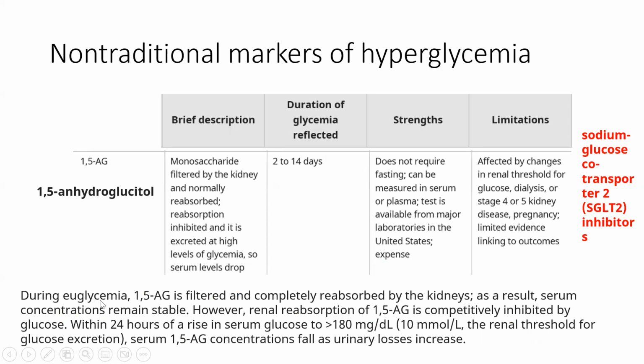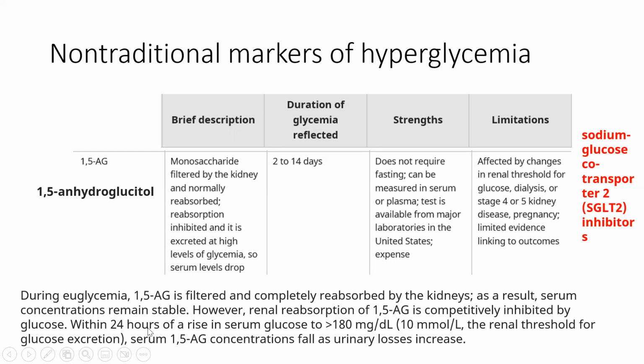So during euglycemia, basically, 1,5-AG is filtered and completely reabsorbed by the kidney. As a result, serum concentration levels of 1,5-AG usually remain stable. Now, what happens at a higher glycemia level? Renal reabsorption of 1,5-AG is completely inhibited by glucose.